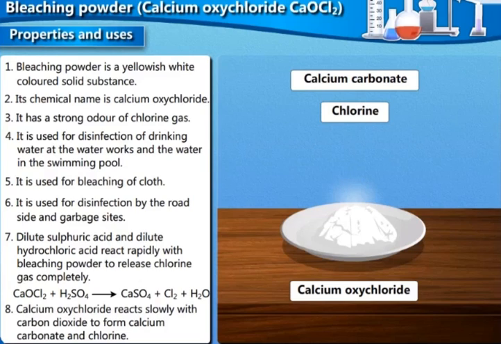And you must have also seen in your villages during the rainy season, a little before the rainy season, especially during the rainy season, they put bleaching powder into the well water. Why? To kill all the germs, and especially there are a lot of algae which try to grow, the slippery algae, and some of these algae can be slightly toxic.